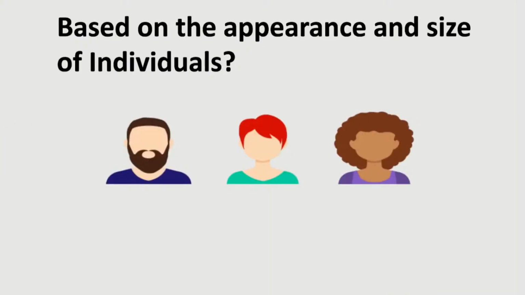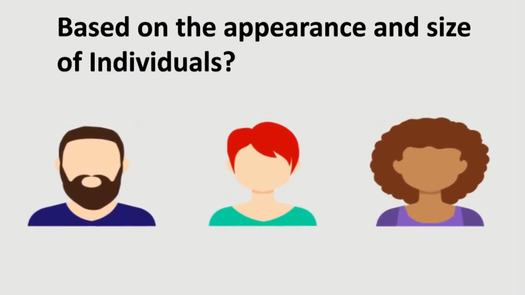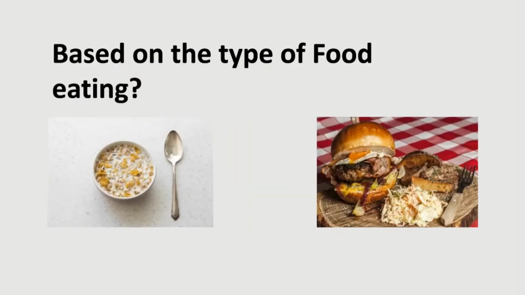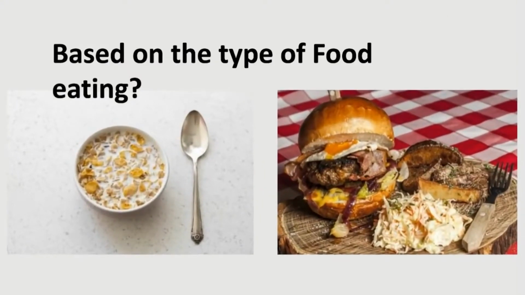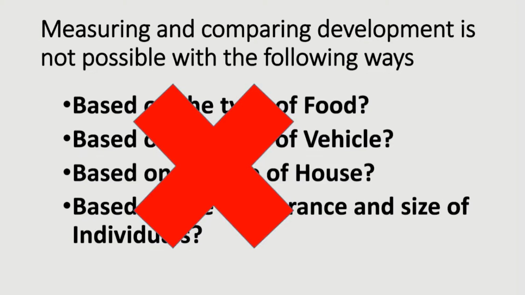Can I compare people based on their size and appearance to find development? Or can I consider the people who are eating non-vegetarian as developed and vegetarian as poor? Now we have found that measuring and comparing development is not possible based on these criteria.